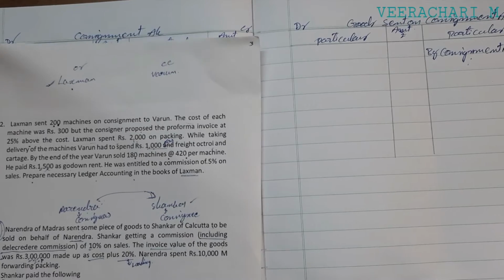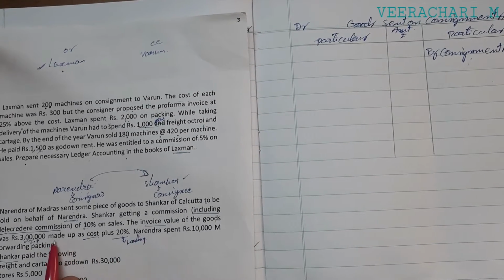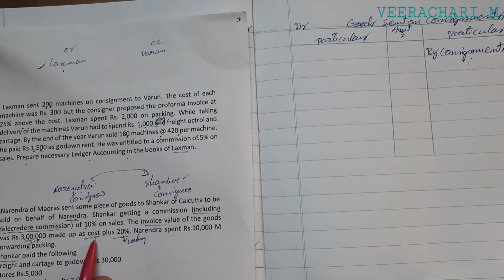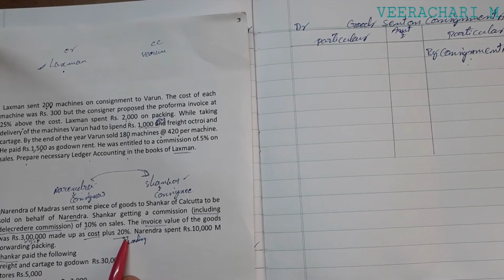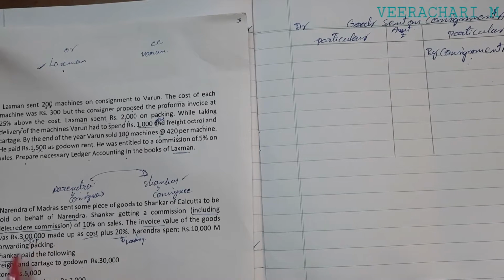Next, 3 lakhs made up as cost plus 20%. This we will see later on. So we should divide the invoice price into cost price and loading, for the computation of consignment stock. Computation of consignment stock and loading prices, and so on.